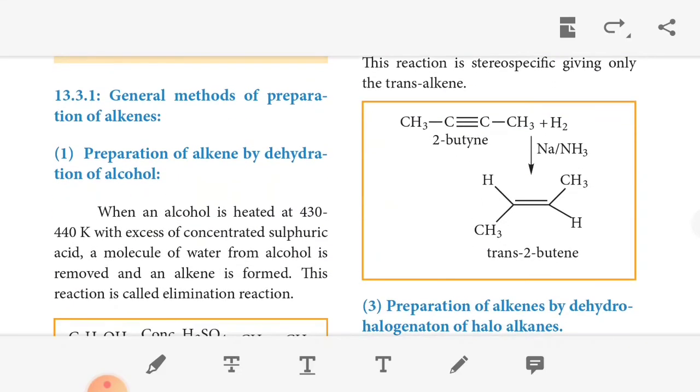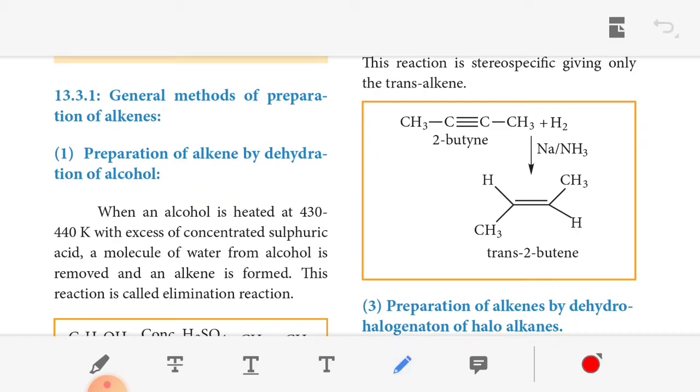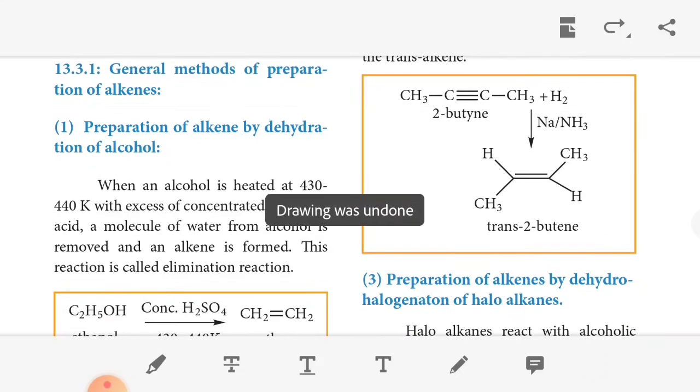So the alkyne with sodium in liquid ammonia, we get a trans-2-butene. So this is a trans. The opposite side is called trans. The same side is called cis.